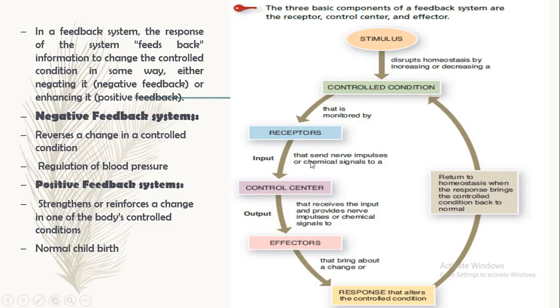This control center receives the input and provides nerve impulses or chemical signals to the effector, which means the output, and that brings about the changes, which is a response. These are the three basic components of the feedback system.